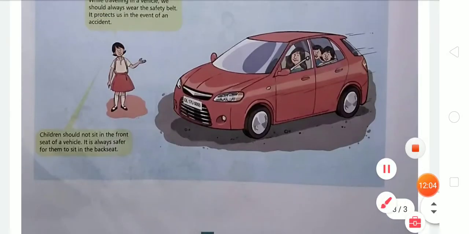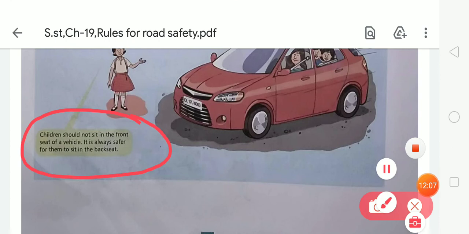Now, the next and last piece of information is for children. Children should not sit in the front seat of a vehicle. It is always safer for them to sit in the back. So students, here you can see that children should not sit on the front seat of a vehicle, because it is very dangerous for children. It is always better for them to sit on the back seat and always wear a belt. So this information is for children.